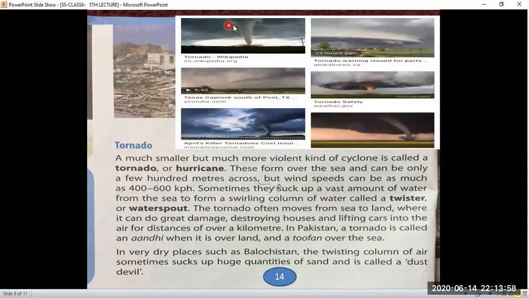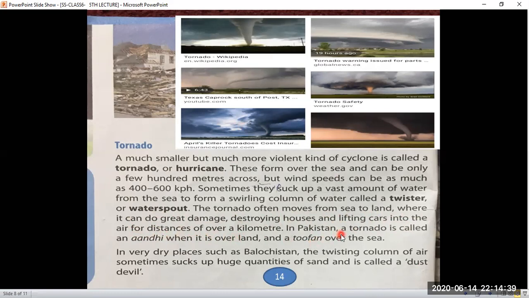So these are the different types. Look at it here in the sea, the tornadoes are produced, and it also has the swirling column of water called a twister or waterspout. The tornado often moves from sea to land where it can do great damage, destroying houses and lifting cars into the air for distances of over a kilometer.